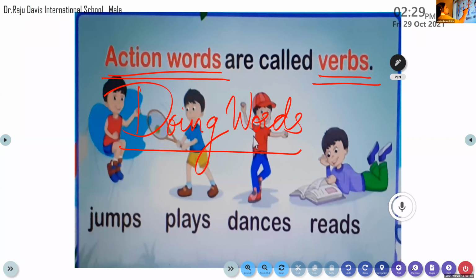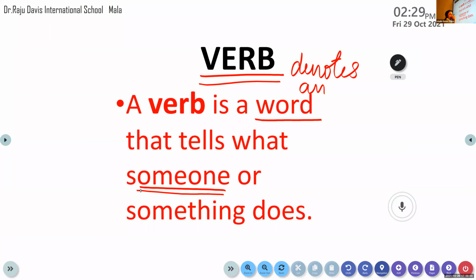Who's doing the actions here? We are doing the actions. Not only we, animals do the actions. Birds do the actions, and also, here it is mentioned, something. Even things do the actions. So the actions done by animals, birds, people or things are called action words, and they are verbs. Clear to all of you?